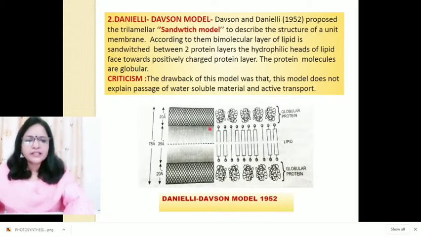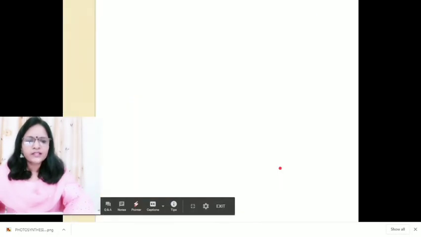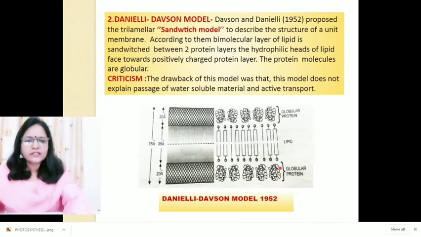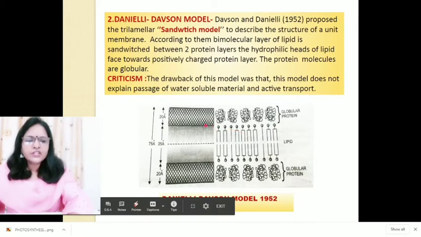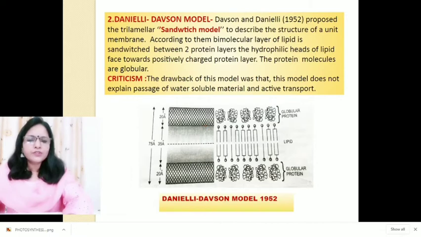Now you can see the picture, globular protein. These are globular proteins which cover the lipid bilayer. This is the lipid bilayer, and it is 35 angstrom thick, and globular protein covers it from both sides, and each layer of globular protein is 20 angstrom thick.